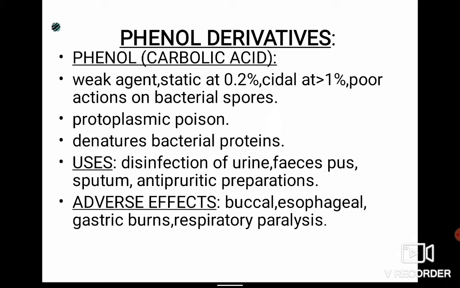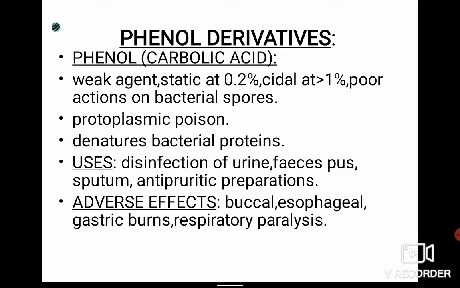So let's discuss one by one the phenol compounds. Phenols are weak agents. These are also called carbolic acids, and they are weak agents and static.